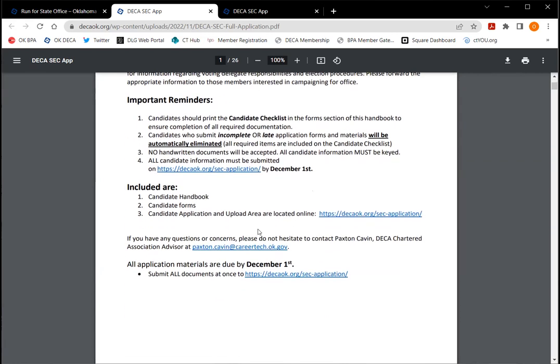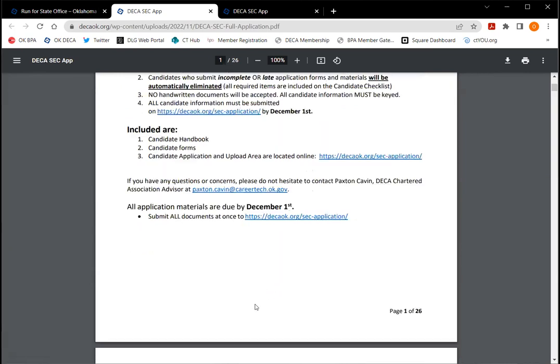Okay. So in this document, you'll see that we have the candidate handbook, candidate forms, candidate application, and an upload area, and I will show you where that is as well. Again, everything has to be in to me by December 1st, and I'm going to show you right where you need to submit all of that.